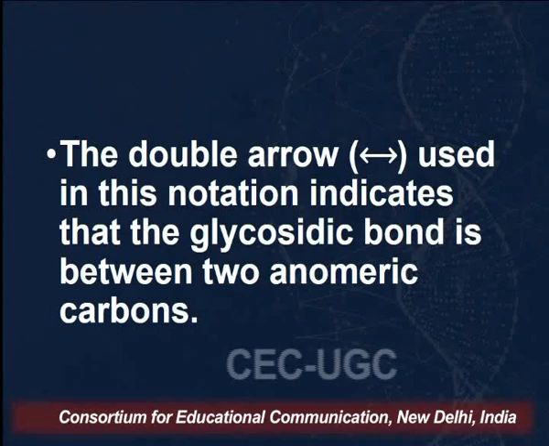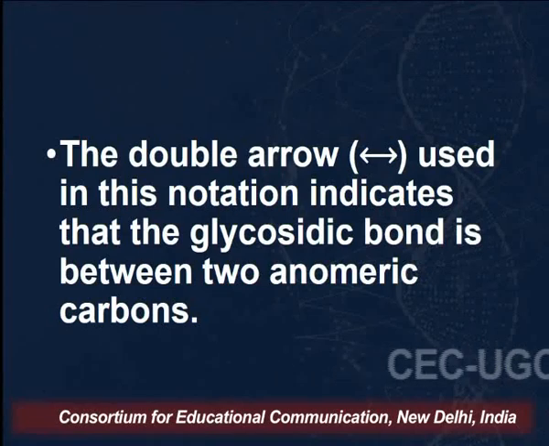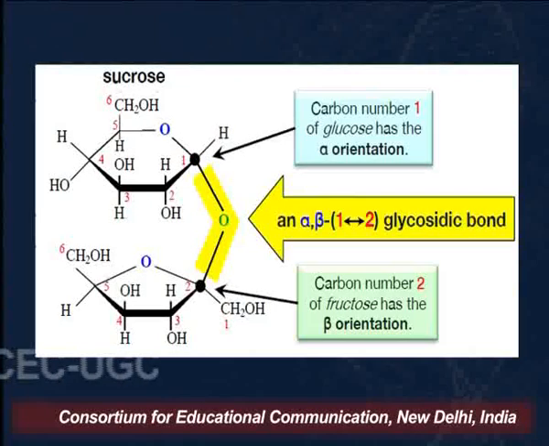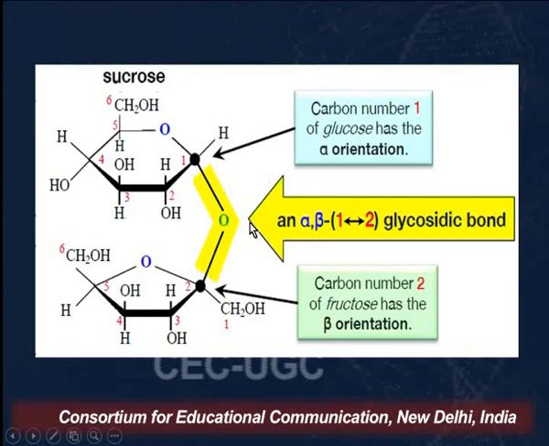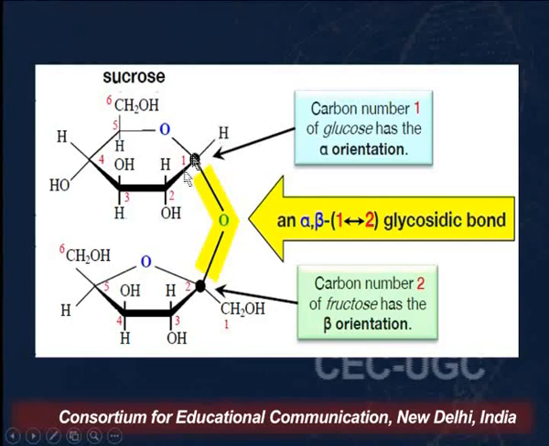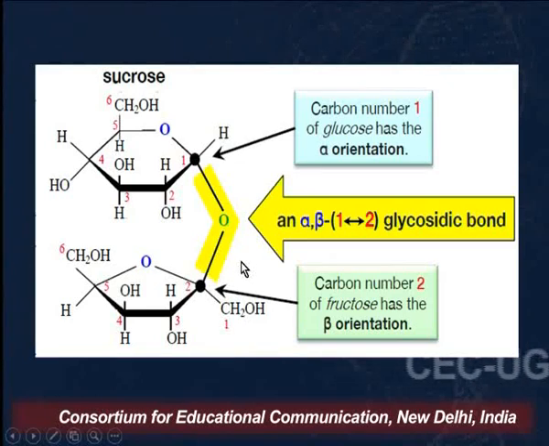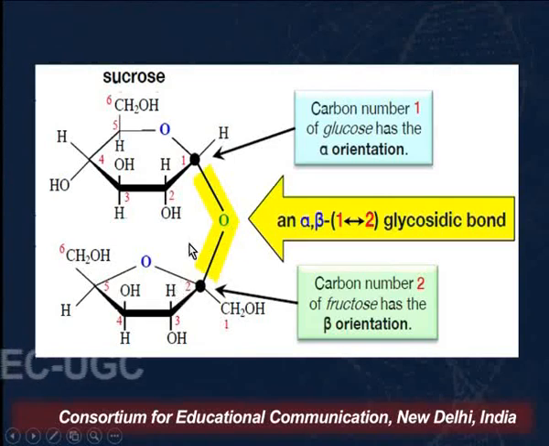Whereas when we show a double arrow, it indicates the glycosidic bond is between the two anomeric carbons. Again I have shown the same thing: this is carbon number 1, which has alpha configuration in glucose, and this is carbon number 2, which has beta orientation in fructose.